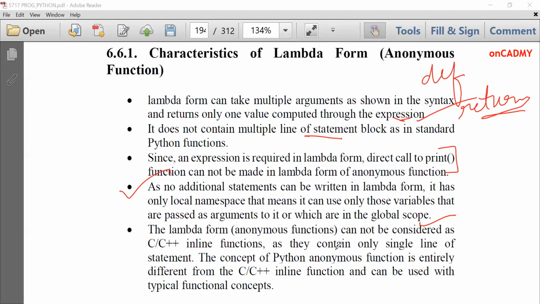Next, a lambda form cannot be considered as a C, C++ inline function as it contains only a single line of statement. We cannot call it an inline function that we study in C, C++ because an inline function also has the same syntax as that of the normal function. But this is not an inline function. This is called lambda form or anonymous function. The concept of a Python anonymous function is entirely different from a C, C++ inline function and can be used with typical function concepts. So all these statements, I think, are clear to you. They are very important, and this is a new kind of function in Python.